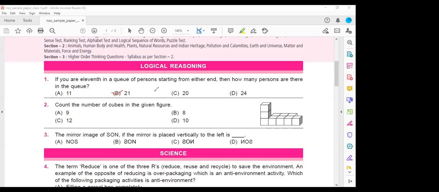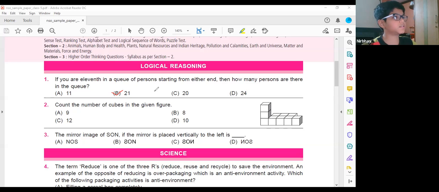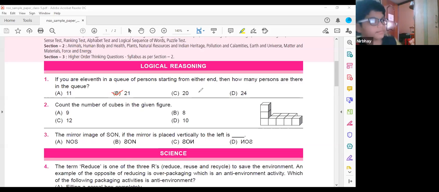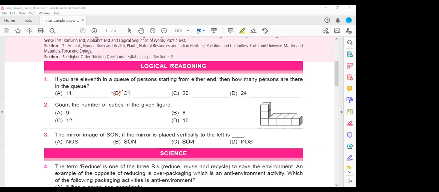Ma'am, if you count 11 from both sides and multiply 11 by 2, you'll get 22, but you have to minus 1 for the person standing, because you're in the 11th position whether you count from the front end or from the back end. So you have to minus 1. Okay, so the number will be 21.